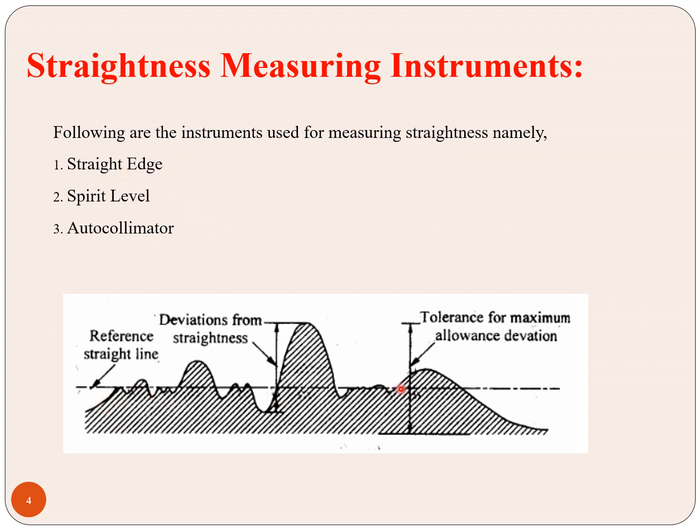So this is a surface, generally any machined surface. We can have a reference straight line, and by using this reference straight line we will measure the maximum peak and maximum valley values. So this is the tolerance, the maximum allowance. What is the maximum peak value, and what is the maximum valley value?